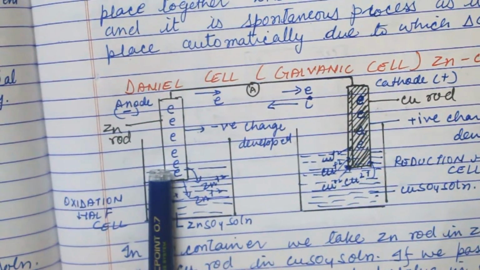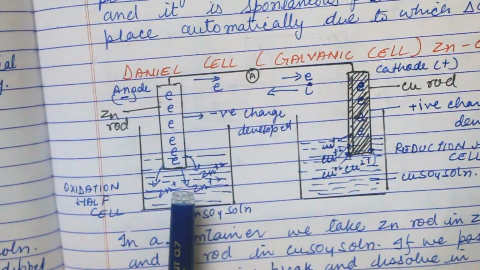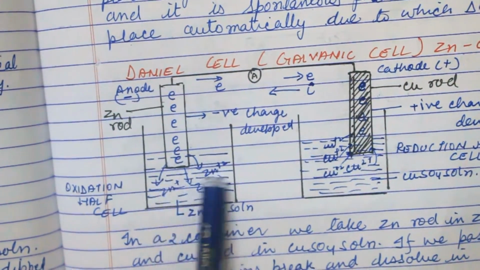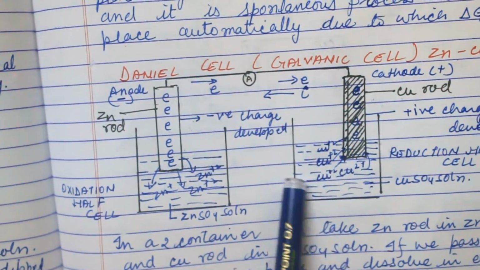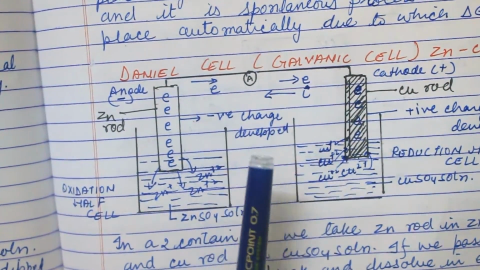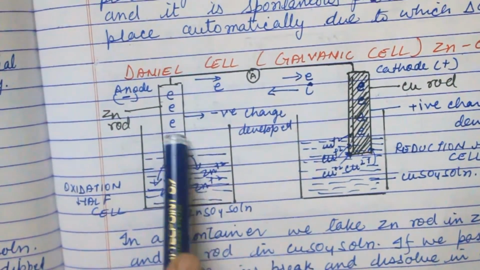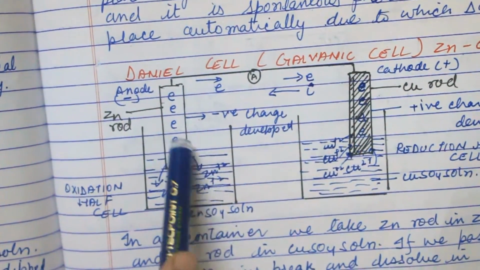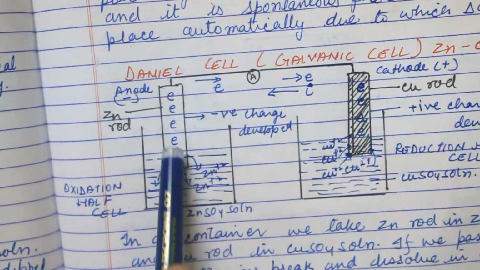Suppose this is the Daniell cell or galvanic cell, also called the zinc copper cell. So we take a zinc rod in the zinc sulfate electrolyte and a copper rod in the copper sulfate electrolyte. When we connect them, zinc dissociates into the electrolyte as zinc ions, and we have only negative charge on this rod.